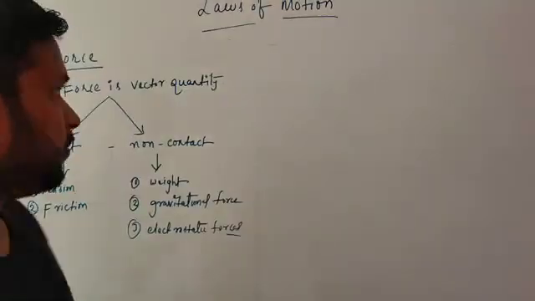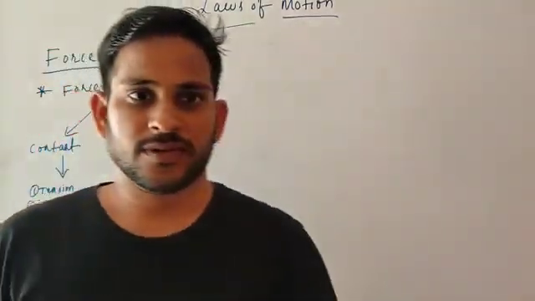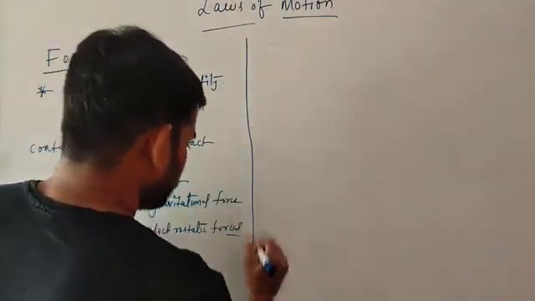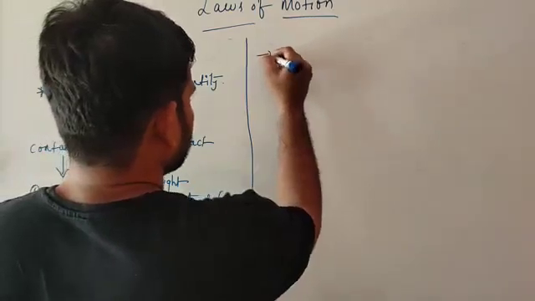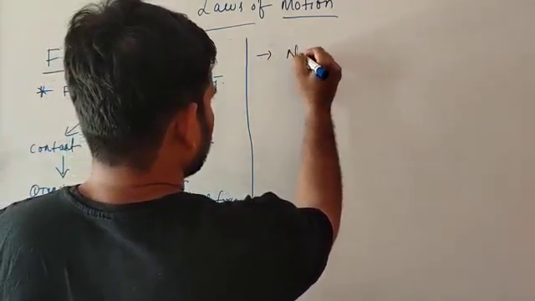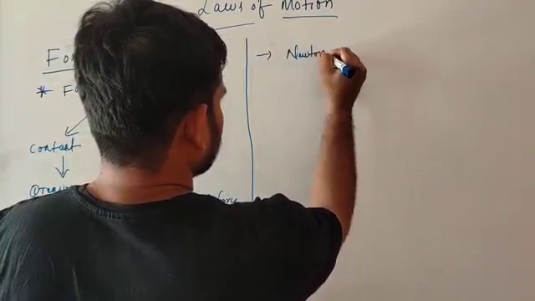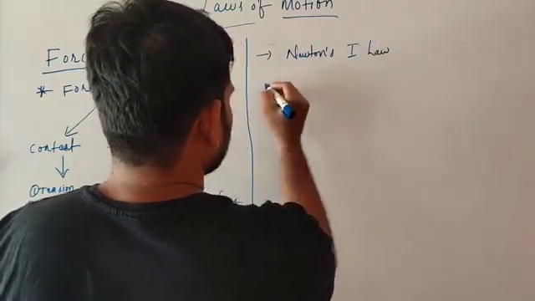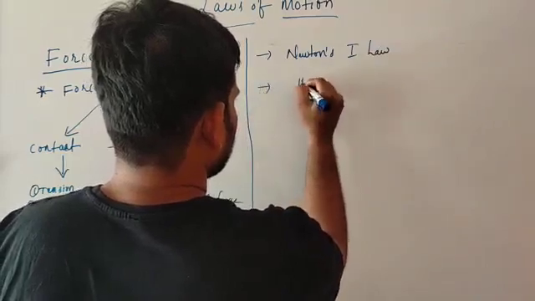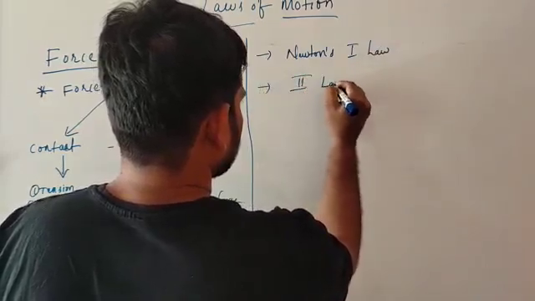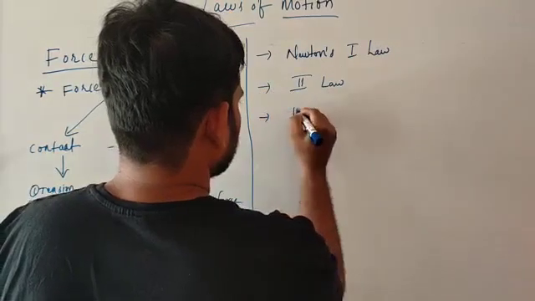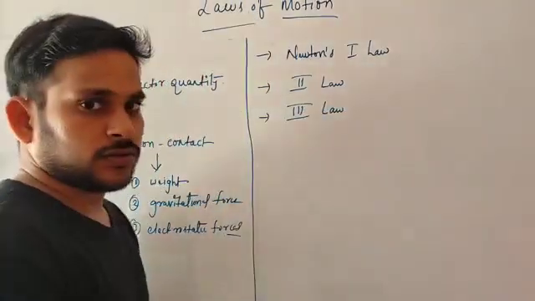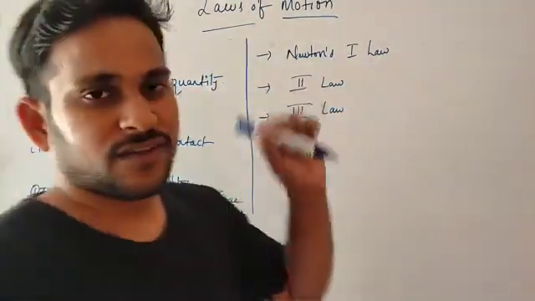Now we are coming to Newton's laws of motion. There are three basic laws of motion: Newton's first law, second law, and third law. So what is Newton's first law of motion?